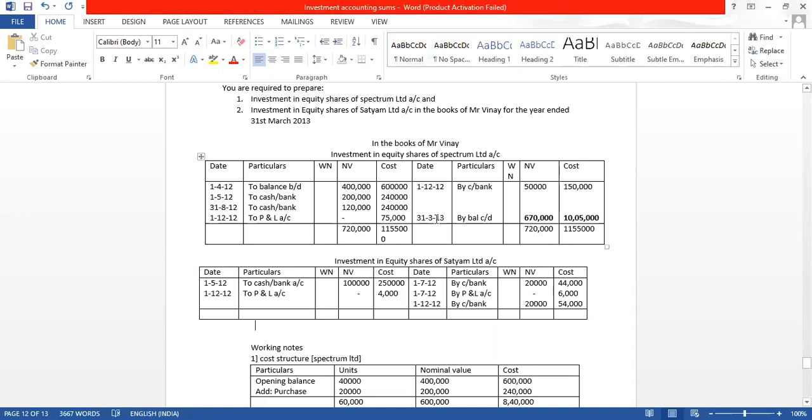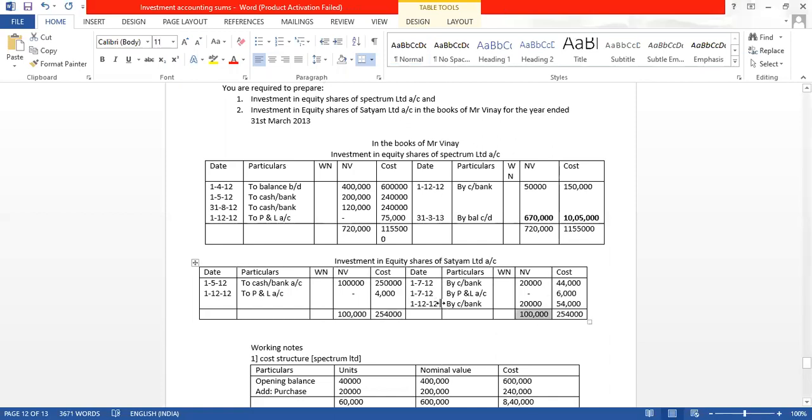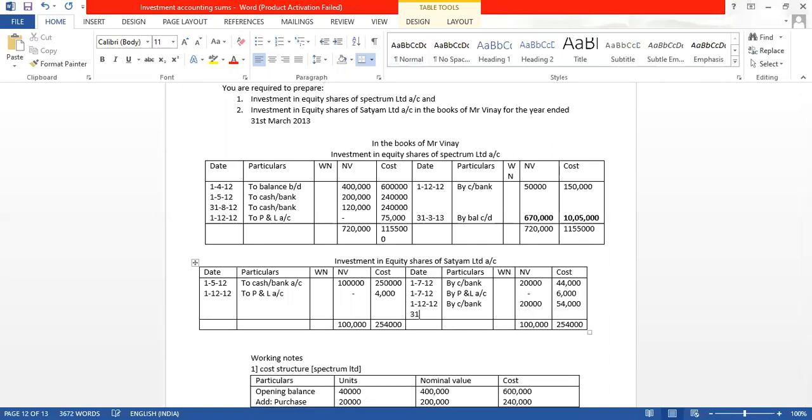Now, same way, let us close this one. This will be same. 1 lakh. This is 2,54,000. Same we will copy. So here, 31 March 2013, by balance carried down. So 1 lakh minus 40,000 it will be 60,000.